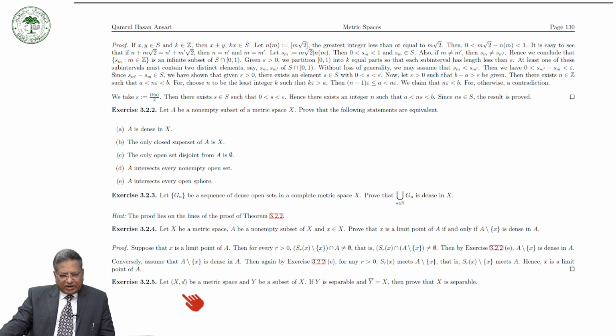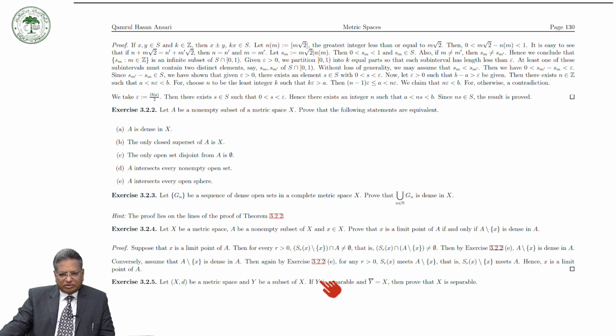Of course, there are several other exercises, but here I would like to mention that if X is a metric space and Y is a subset of X, if Y is separable and the closure of Y is equal to X, it means that Y is a separable dense subset of X, then X is separable. Otherwise, it is not.